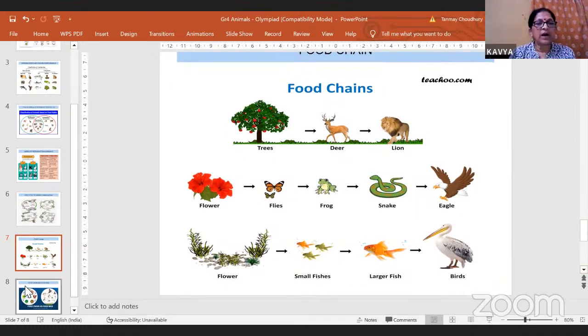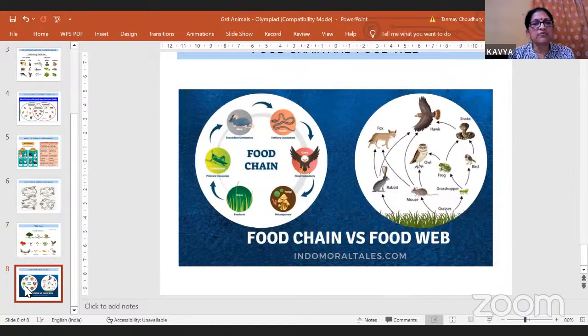Okay. Apart from this food chain, there is a food web. You can see this food web. Here it is more complicated than a food chain. For example, the grass is eaten by mouse. It is being eaten by grasshopper. It is being eaten by rabbit. Rabbit is being eaten by fox. It is also being eaten by the hawk. The mouse is being eaten by fox also, by hawk also, by the owl also.